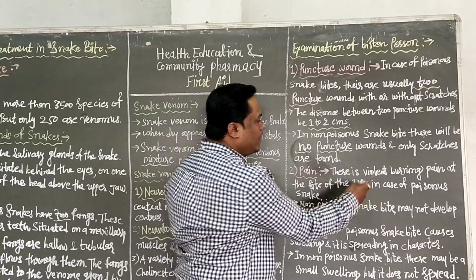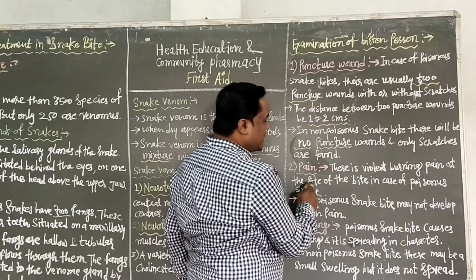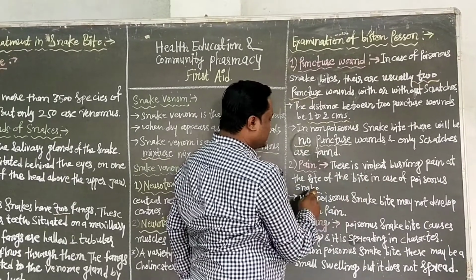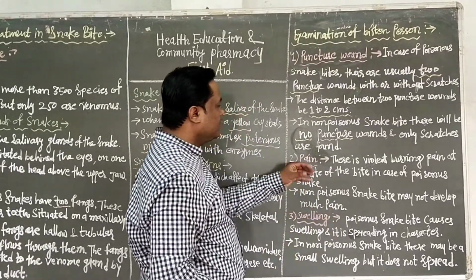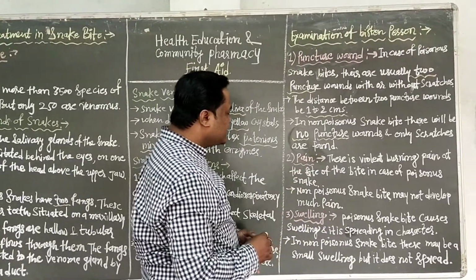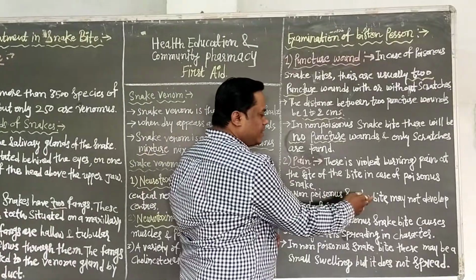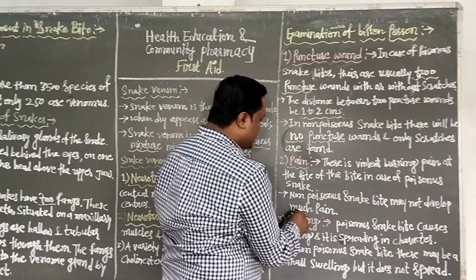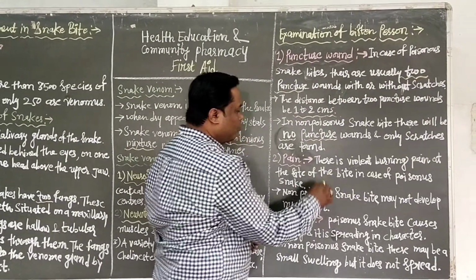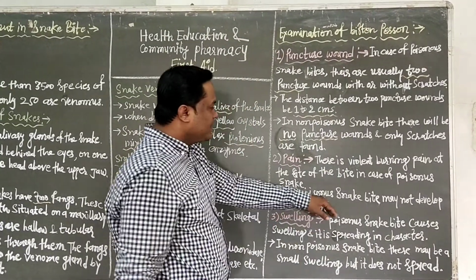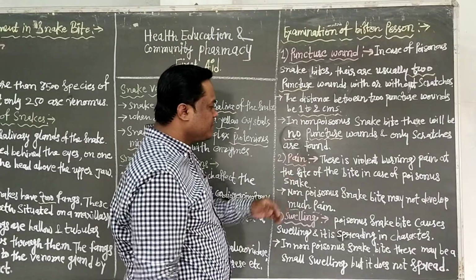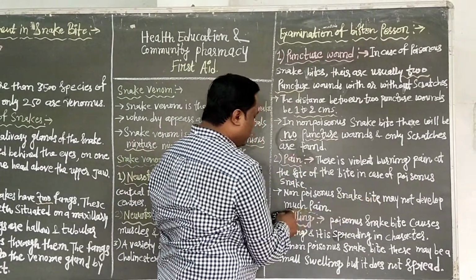Then second is the pain. There is a violent burning pain at the site of the bite in case of a poisonous snake. A non-poisonous snake bite may not develop as much pain as compared to the poisonous one. There is not much pain compared to the poisonous.